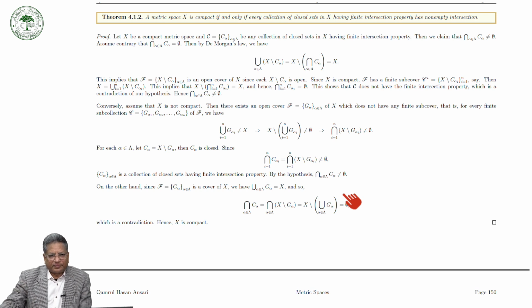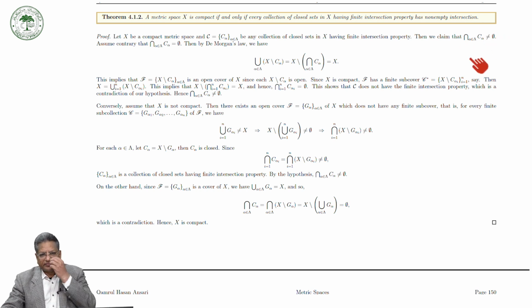Let us prove this one. So, let X be a compact metric space and C equal to {C alpha}, where alpha lies in lambda and lambda is any index set. So, C is any collection of closed sets in X having the finite intersection property. Having the finite intersection property means if you take any finite intersection of the sets of C, it is non-empty. Then we claim that the whole intersection is non-empty.